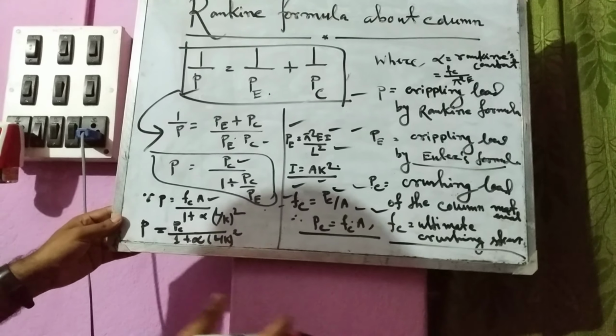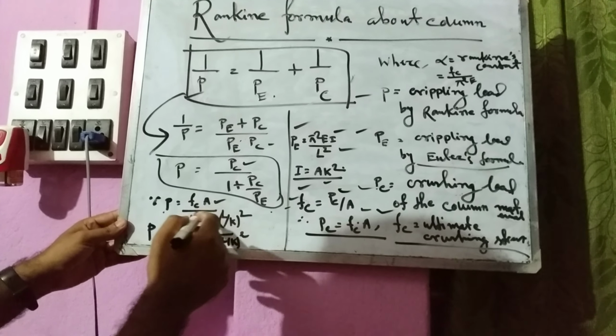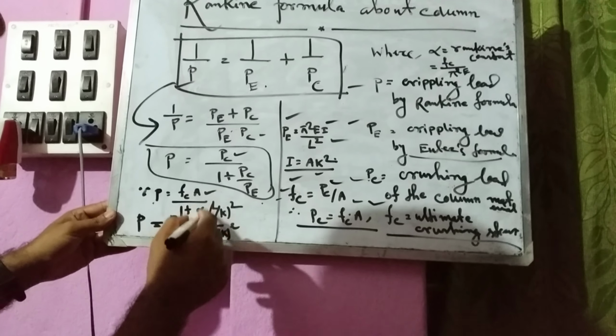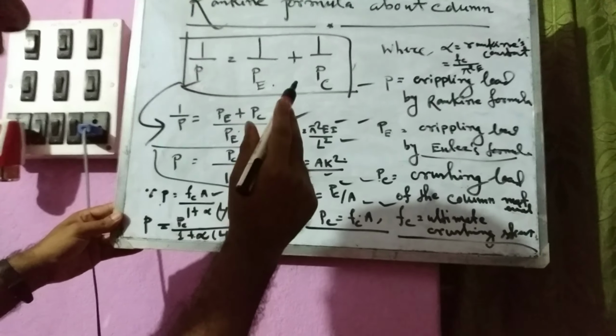So it has come: P equal to FC A by 1 plus alpha into L by K the whole square.